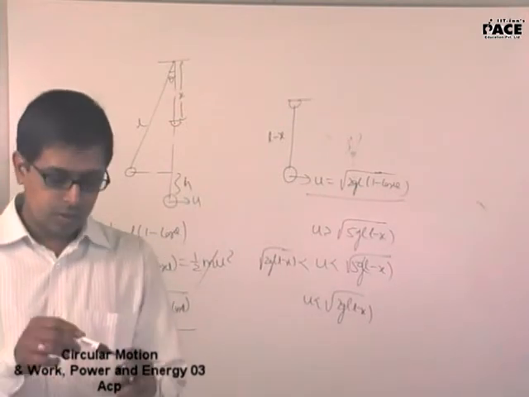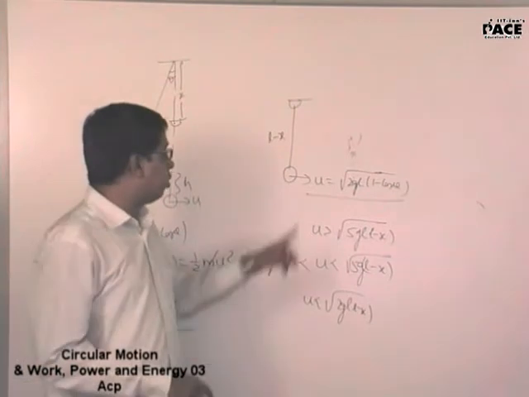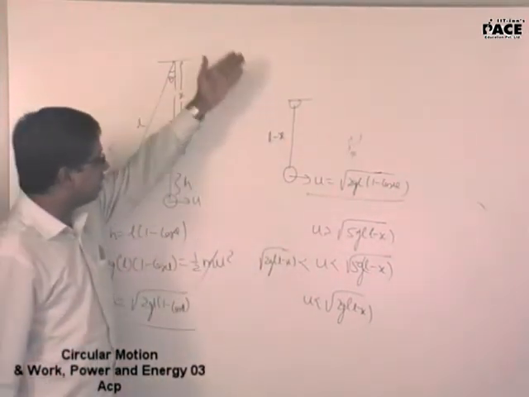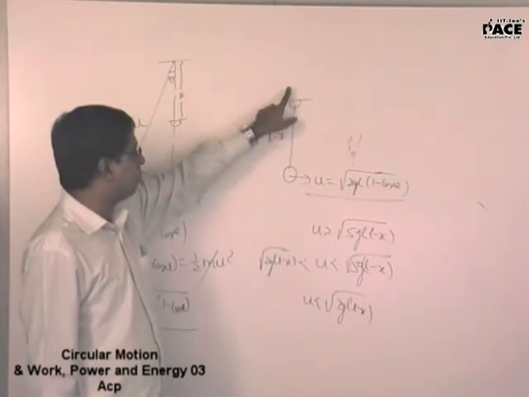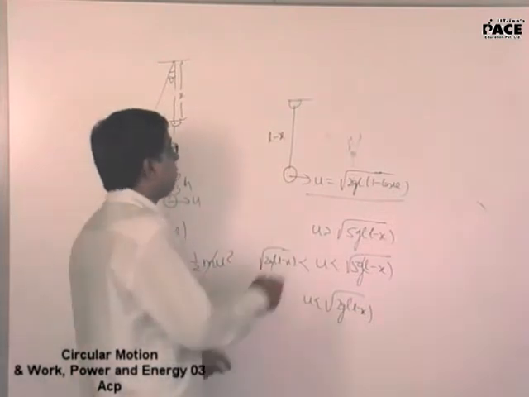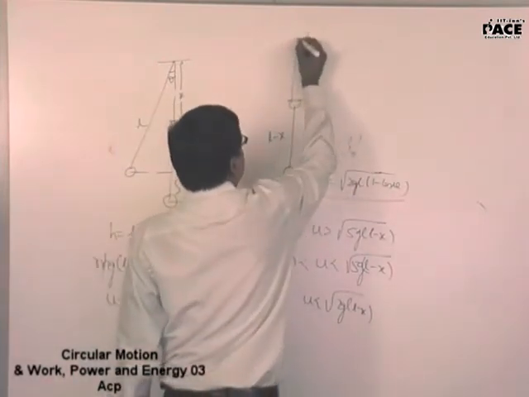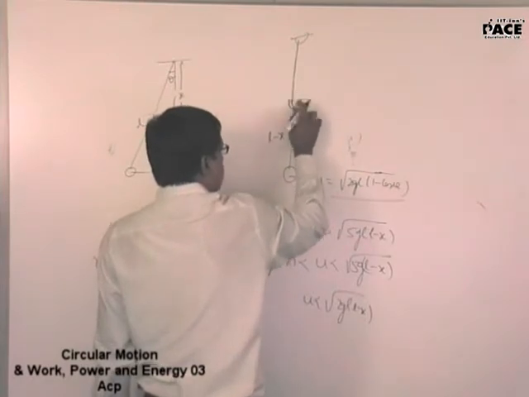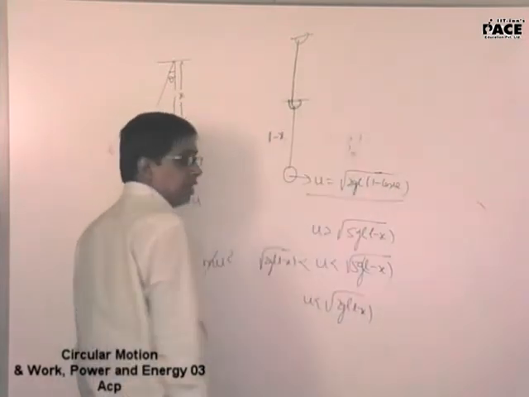Yes, sir. The velocity it will acquire at the lowermost point is this, and once it touches the peg, thereafter effectively the pendulum will become of length L minus x, and this being the initial velocity. The upper part of it will be ineffective thereafter. It will go in accordance with this particular knob here, the peg.